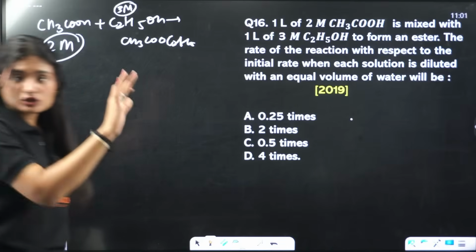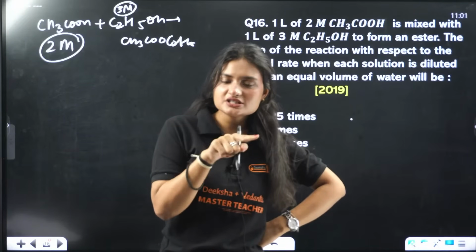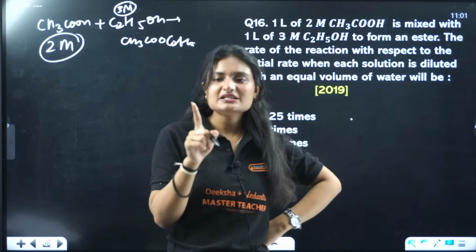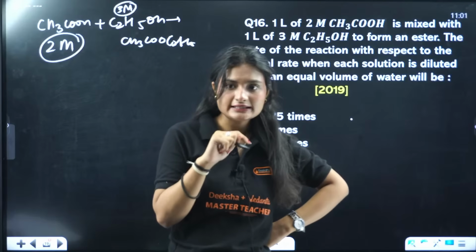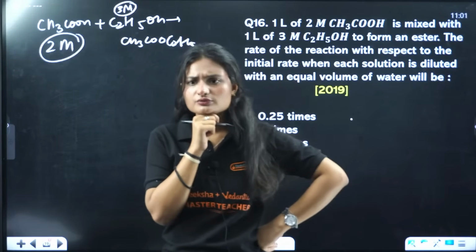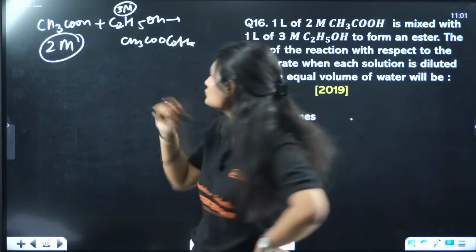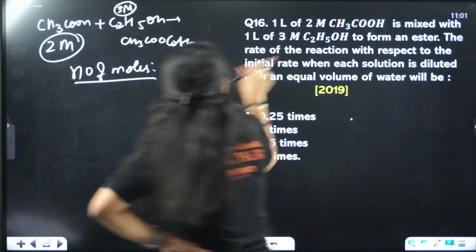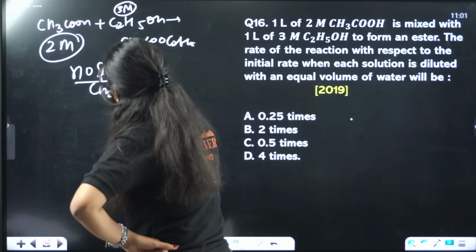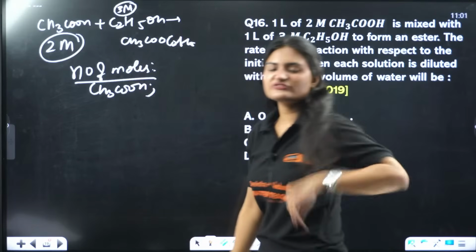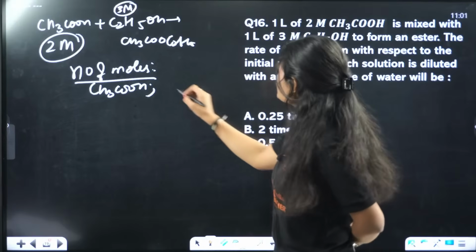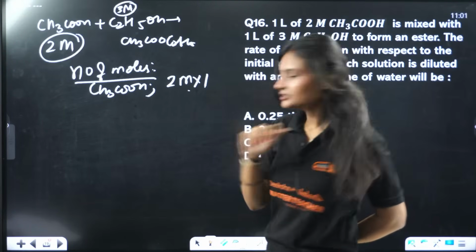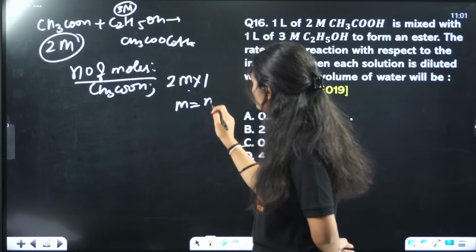A, B. Let's solve this question first. We are given 2 molar CH3COOH dissolved in 1 liter. Similarly, 3 molar alcohol is dissolved in 1 liter. What will be the number of moles? Yes, we can find the number of moles, right? For acetic acid, molarity equals number of moles per unit volume.